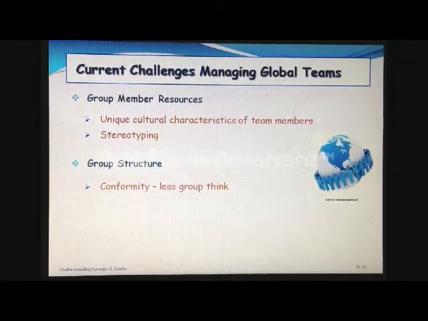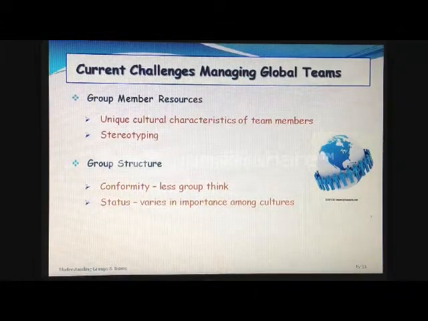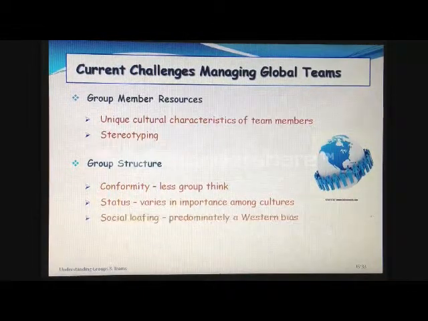Conformity. Although conformity to social norms might be higher in some cultures, groupthink tends to be less of a problem in global teams because members are less likely to feel pressure to conform to the ideas, conclusions, and decisions of the group. Status varies between cultures. Managers must understand who and what holds status when interacting with people from a culture different from their own, to avoid offending others unintentionally, which might lessen his or her interpersonal effectiveness.